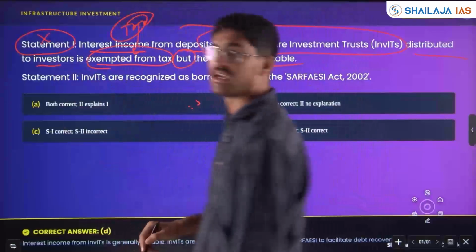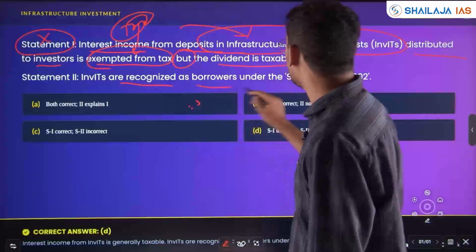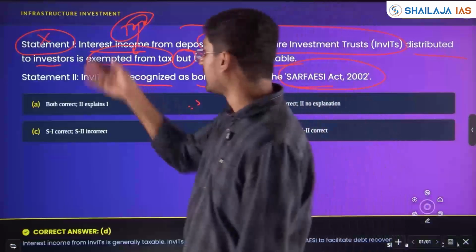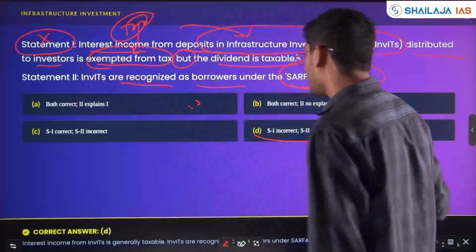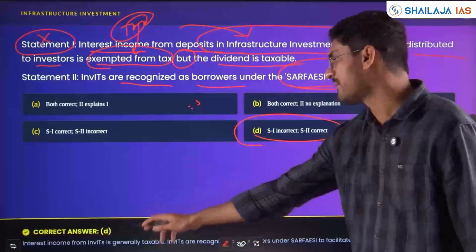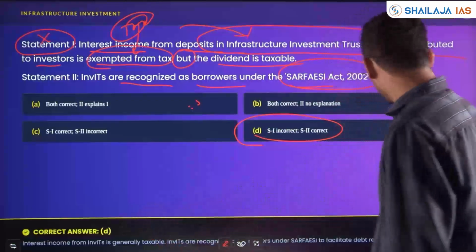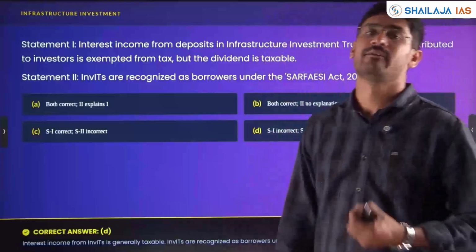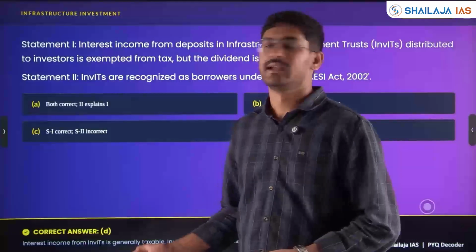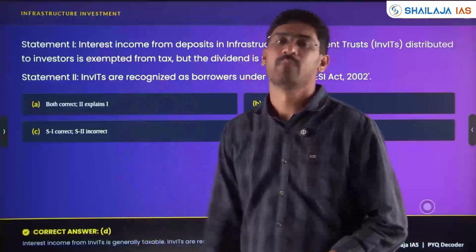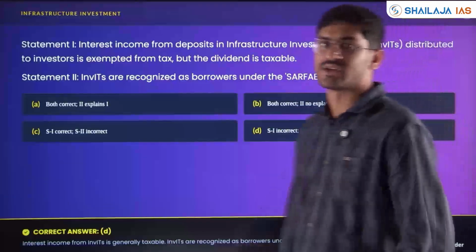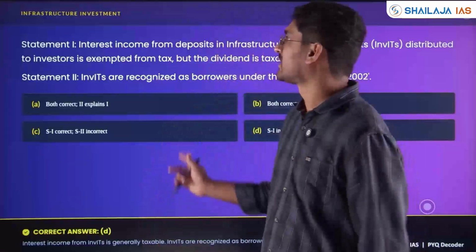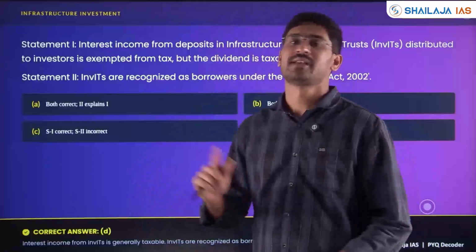Statement 1 is wrong. Statement 2, InvITs are recognized as borrowers under the SARFAESI Act 2002. It's a generic statement. So if statement 1 is wrong, you can directly come to option D. Interest income from InvITs is generally taxable. InvITs are recognized under the SARFAESI Act to facilitate debt recovery if we go through insolvency. The SARFAESI Act, the IBC Act, all these are very important acts with respect to insolvency.